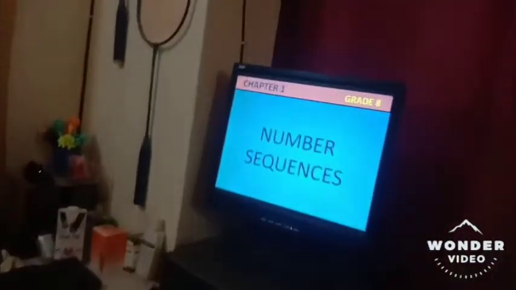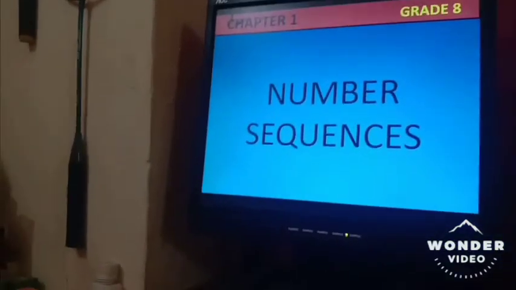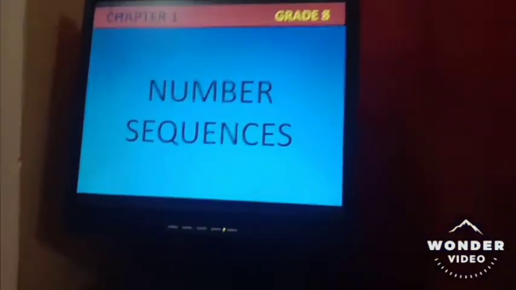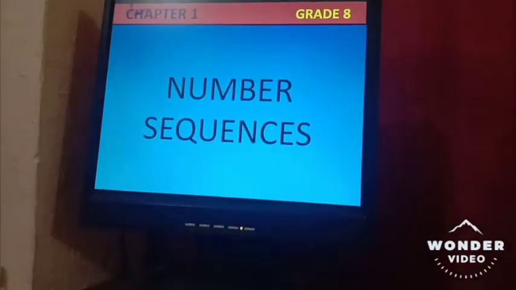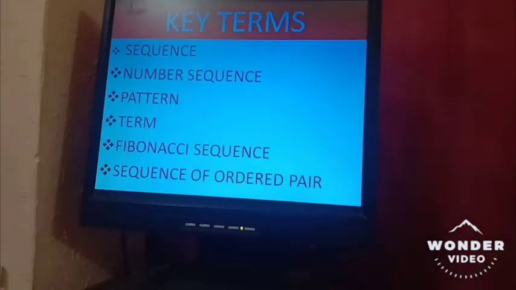Number sequences. First of all, we want to learn what a number sequence is. I'm just going to recall number sequence for you, but before moving towards the definition, we want to learn what key terms and vocabulary we will learn in this chapter. So the vocabulary and key terms that we will be using in this chapter time and again are: